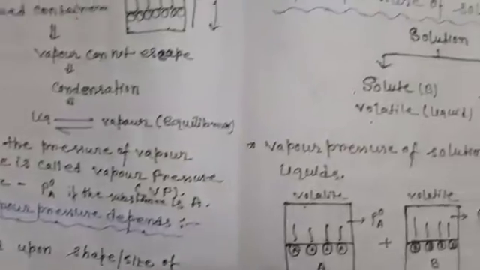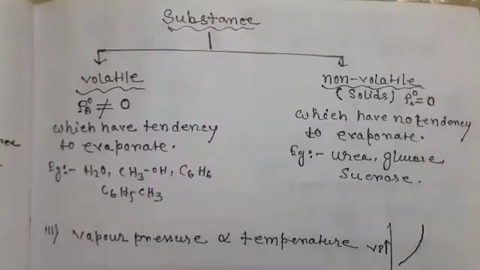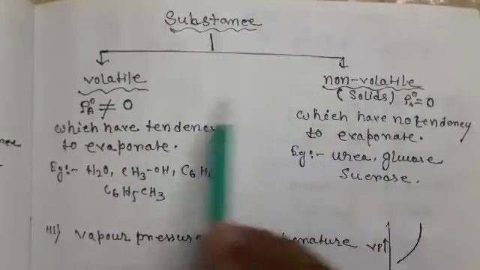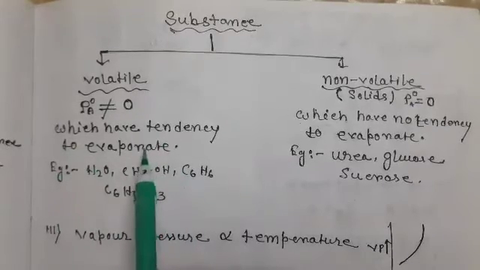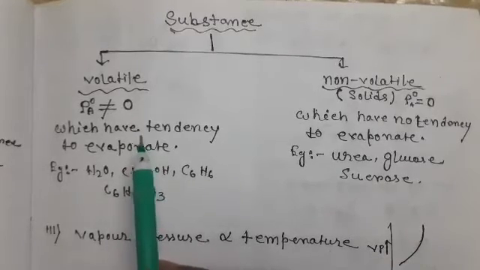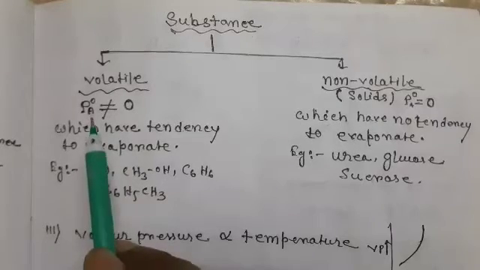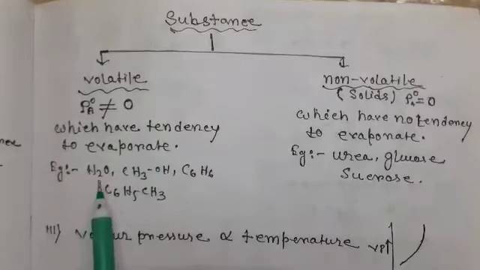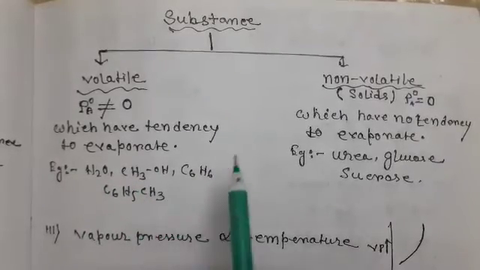Here substances are of two types. One is volatile, another is non-volatile. Volatile means the substance has a tendency to evaporate. That means those substances evaporate easily. Those substances are known as volatile. For a volatile substance, vapor pressure is not equal to 0. For example, water, methanol, benzene, toluene, etc.